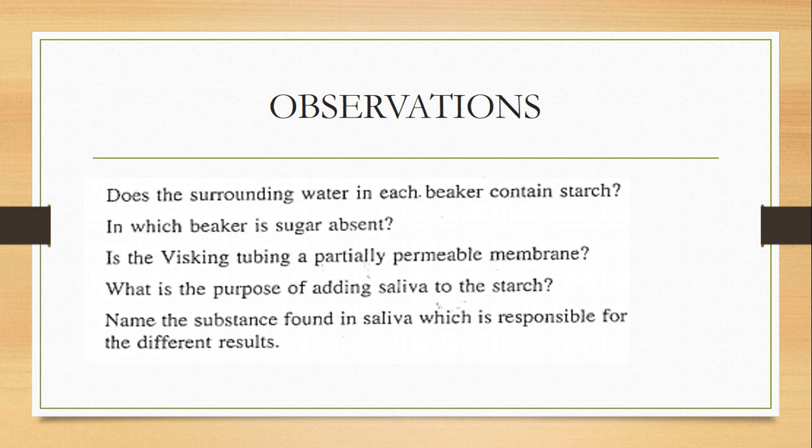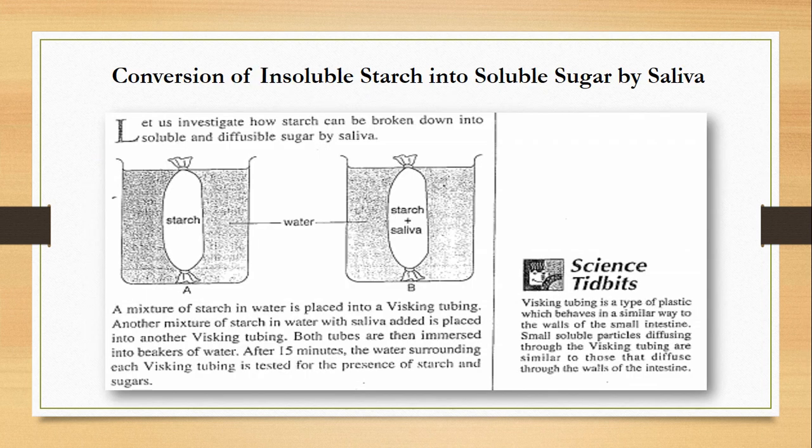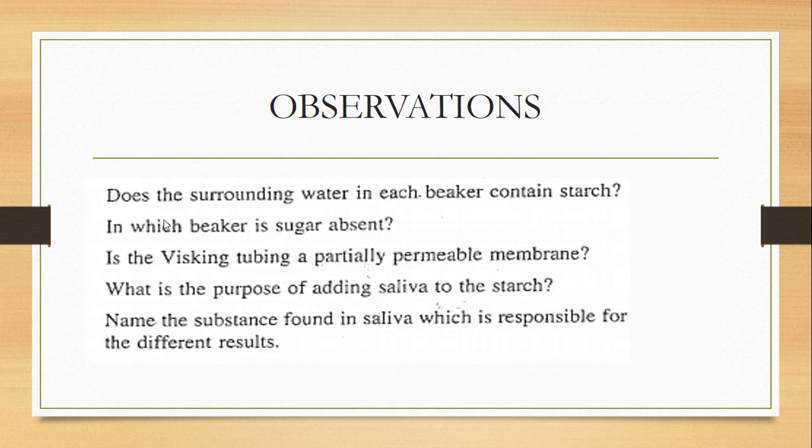I will discuss the answer later with you. In which beaker is sugar absent? Beaker A or beaker B? Then, is the Visking tubing a partially permeable membrane? Do you think that it is partially permeable? Partially permeable means it allows some particles to pass through and others not.